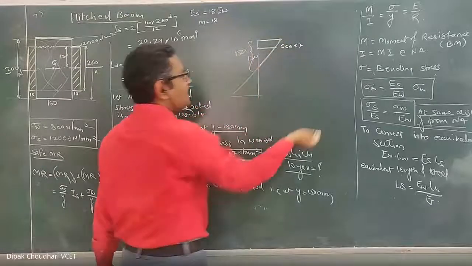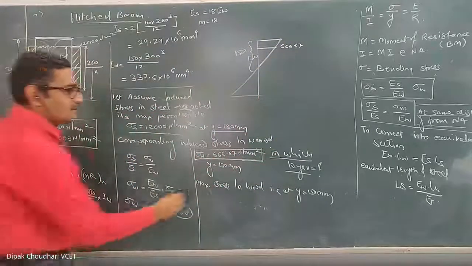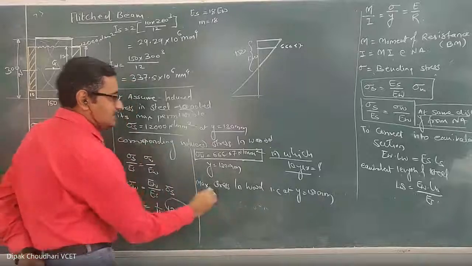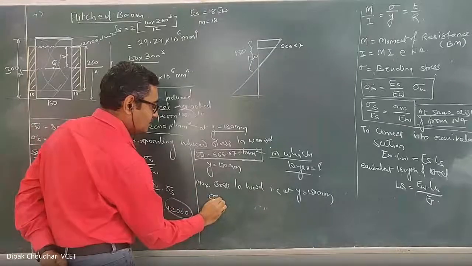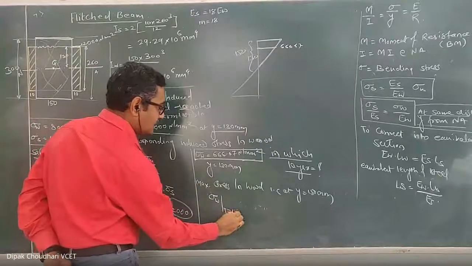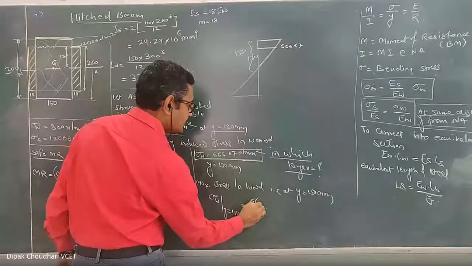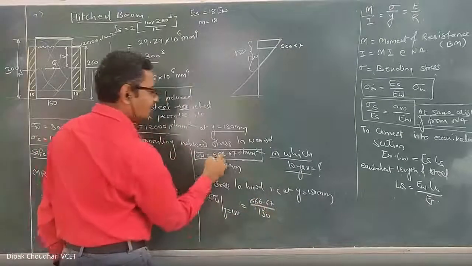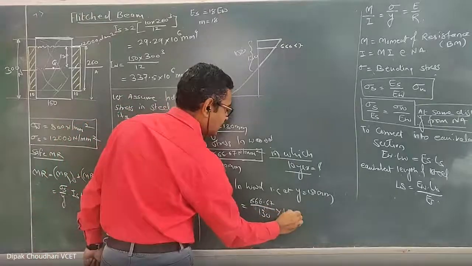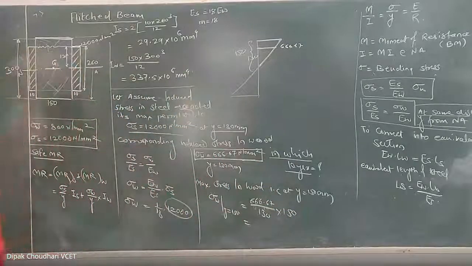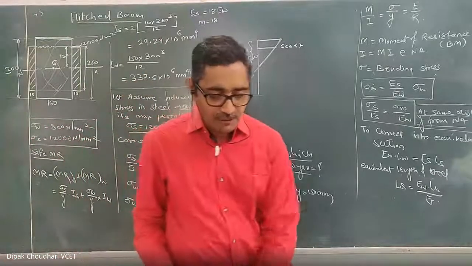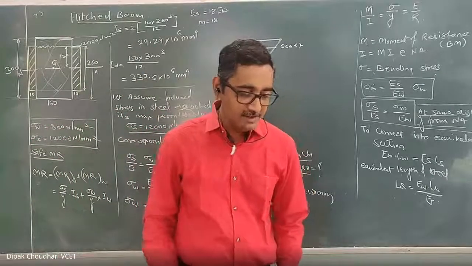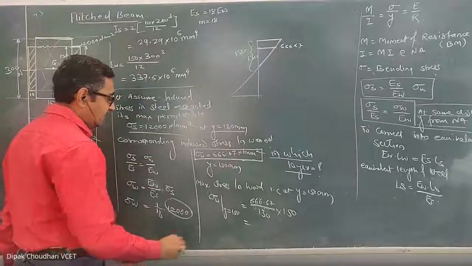Since it is a linear variation, you can directly write the equation. Stress in wood at y equal to 150 is 666.67 upon 130, into 150. For 130 it is this much, so for 150 how much? How much is the stress induced in the wood at its extreme layer? How much does it come to?